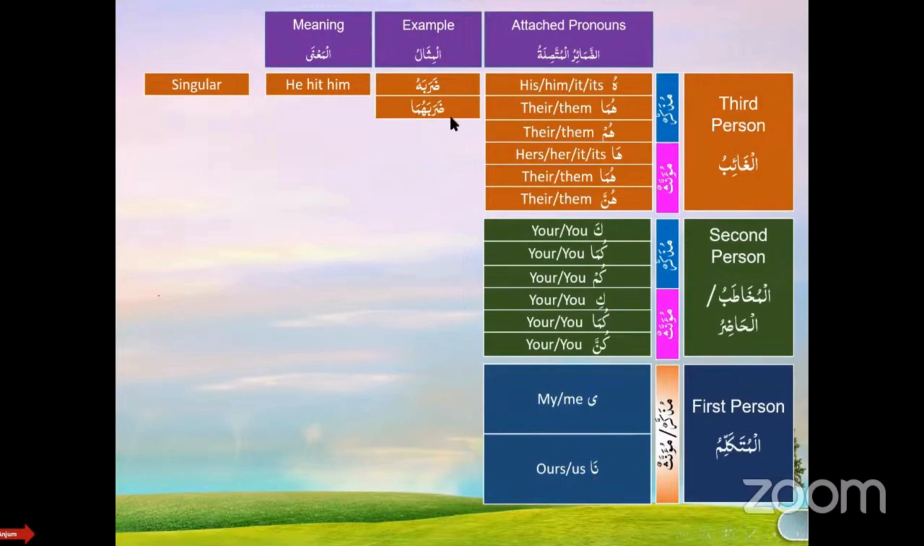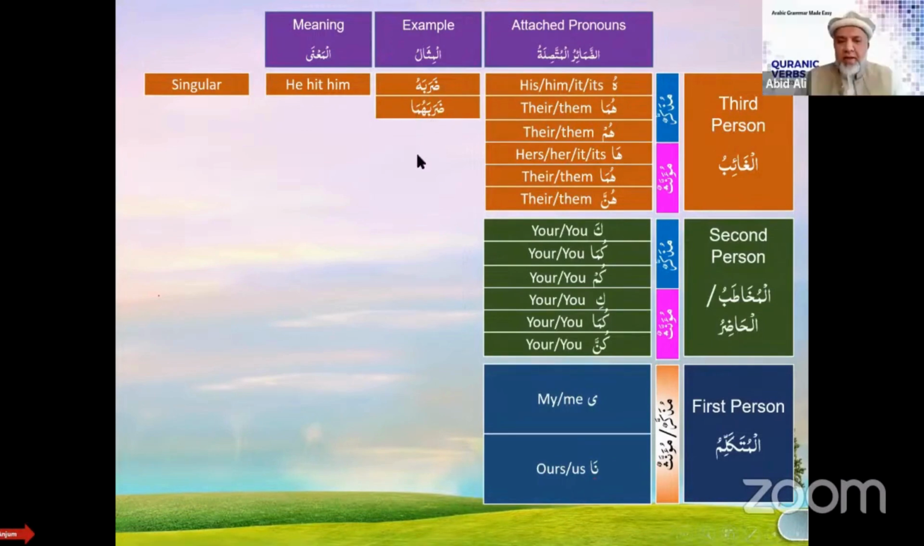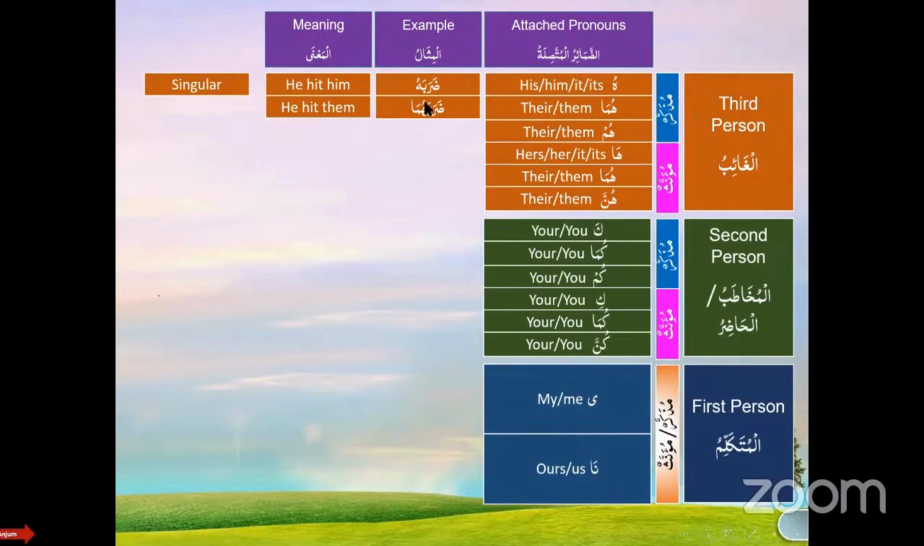Daraba huma. What does that mean? He hit both of them. You see? Am I still using daraba here?